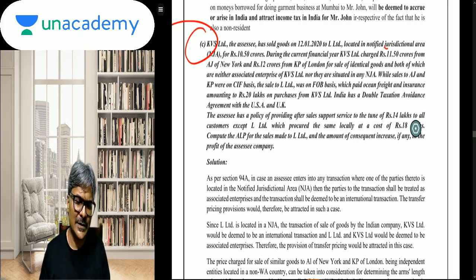KVS Limited, the SSE, has sold goods on 12th of Jan 2020 to L Limited, located in NJA, for rupees 10.5 crores. During the current financial year, KVS Limited charged rupees 11.5 crores from AJ of New York and rupees 12 crores from KP of London for sale of identical goods, and both of which are neither associated enterprises of KVS Limited nor are they situated in any NJA.